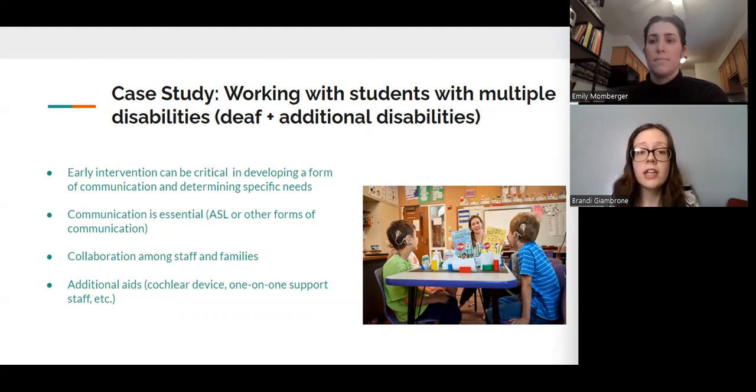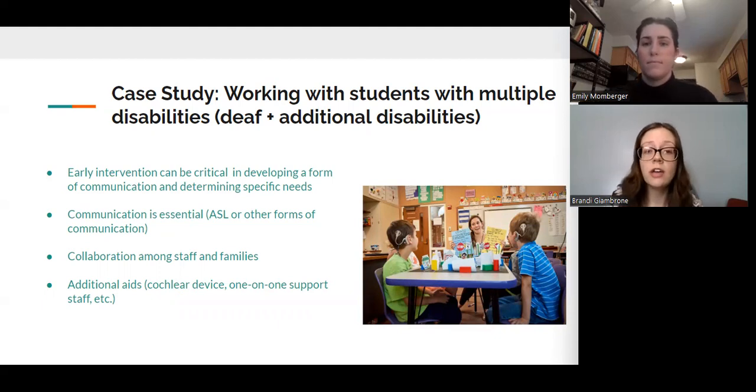Students who are deaf and hard of hearing and have additional disabilities can be found in various educational settings depending on the severity of their disabilities. These include special schools for the deaf, public schools, private schools, mainstream classrooms, and special education and specially designed programs. This is why it is important for all teachers to have an understanding of disabilities and how they can impact the students in your classroom.